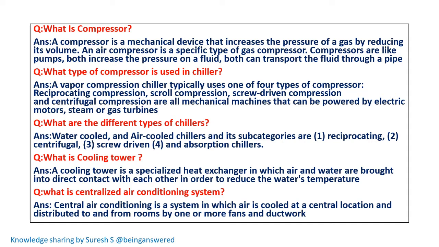What type of compressor is used in a chiller? A vapor compression chiller typically uses one of four types of compressors: reciprocating compression, scroll compression, screw-driven compression, or centrifugal compression, and for all, mechanical machines that can be powered by electric motors, steam or gas turbines.